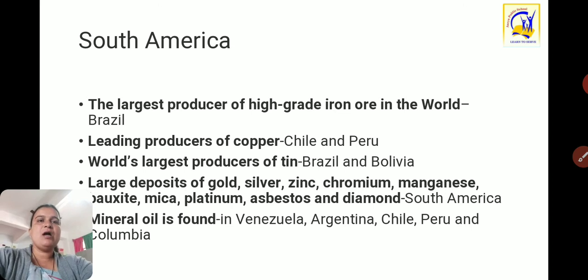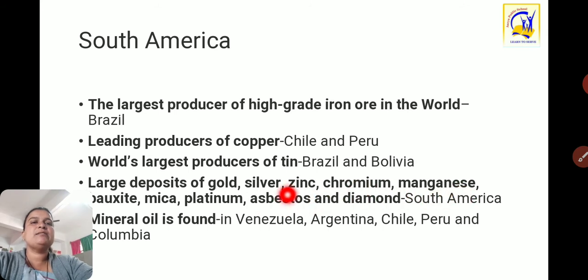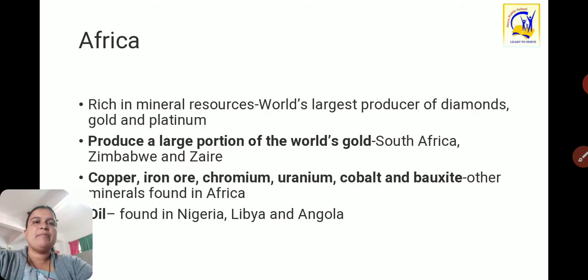Then in South America, which types of minerals are located? The largest producer of high grade iron ore in the world is found in Brazil. Leading producers of copper are Chile and Peru. The world's largest producers of tin are Brazil and Bolivia. Large deposits of gold, silver, zinc, chromium, manganese, bauxite, mica, platinum, asbestos and diamond are found in South America. Mineral oil is also found in Venezuela, Argentina, Chile, Peru and Colombia. So these are the minerals found in South America.